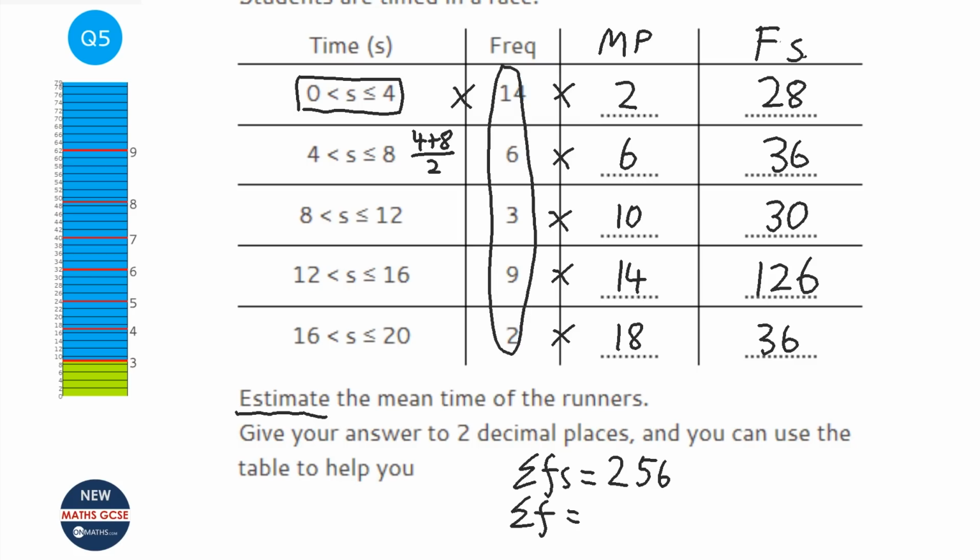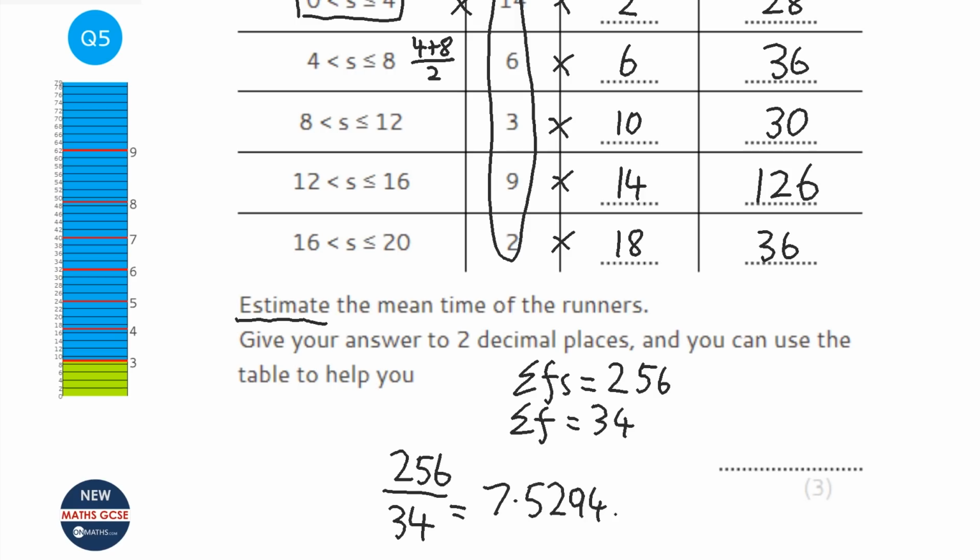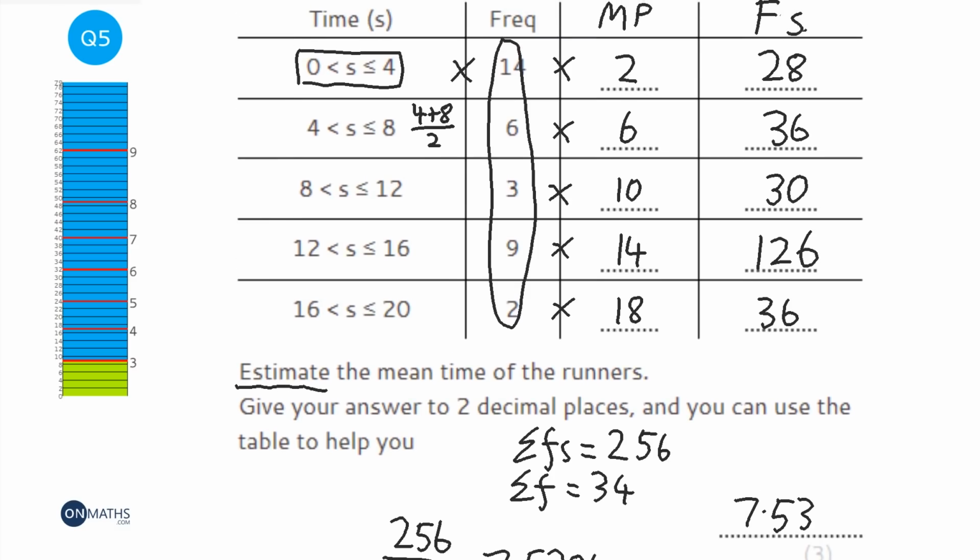So 14 plus 6 plus 3 plus 9 plus 2, which is 34. And then what we're going to do is get the 256, which is all our values added together, and divide it by 34. So 256 divided by 34. And I get the answer of 7.5294 and so on. And to 2 decimal places, that's going to be 7.53.